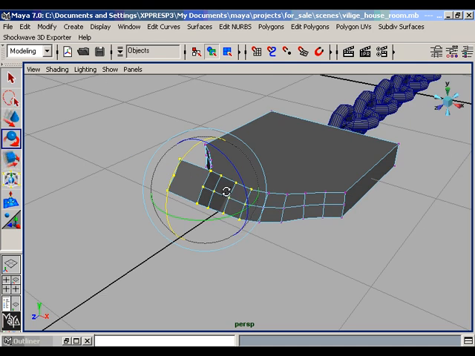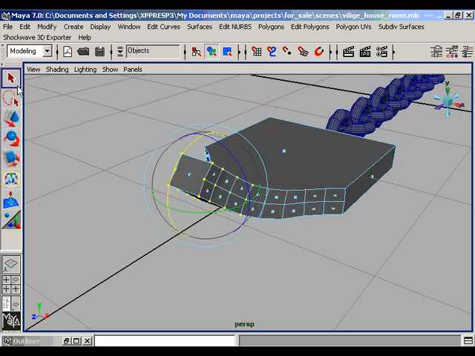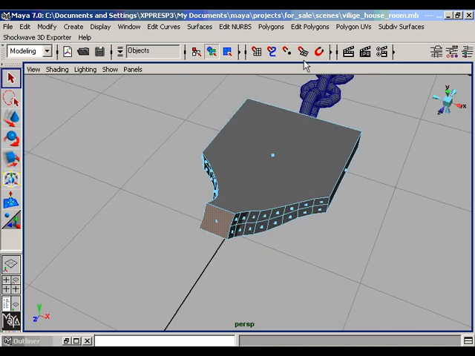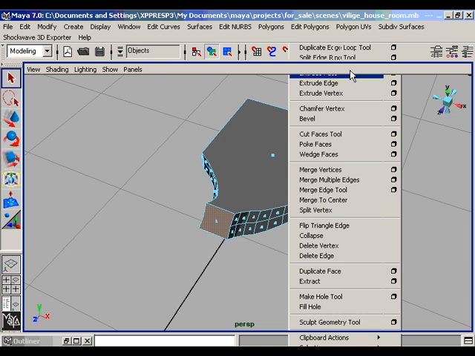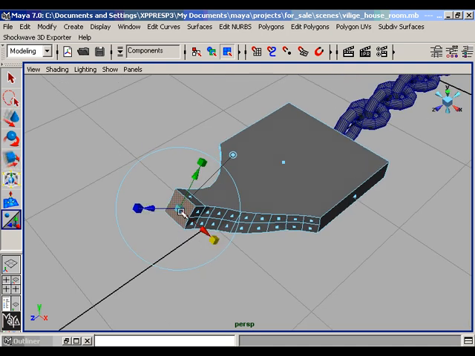Now go to the vertex to faces mode. Select the front face of the mouth head. Go to the extrusion. Extrude the face and move it outwards a little bit and then scale it outwards.